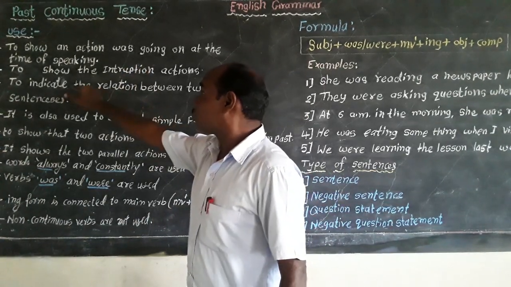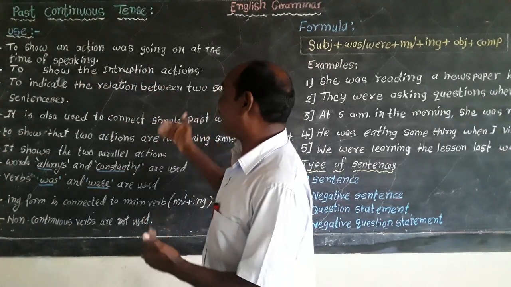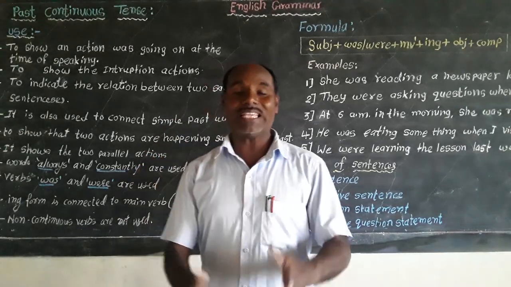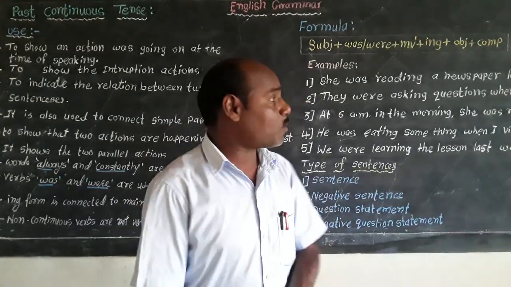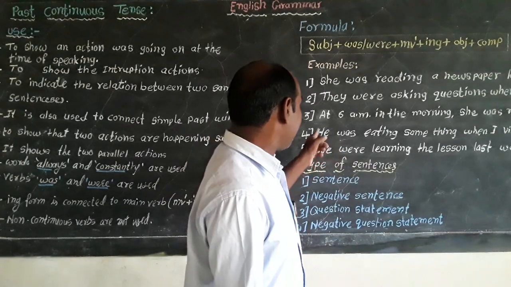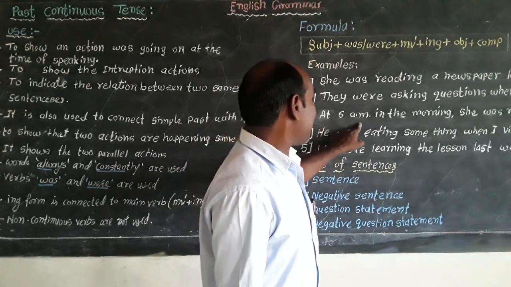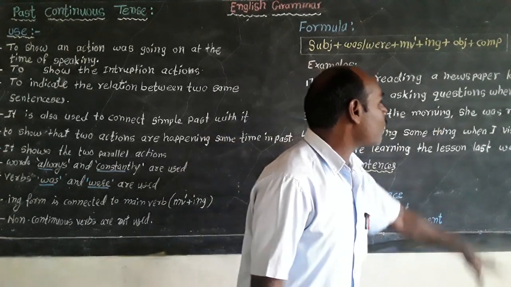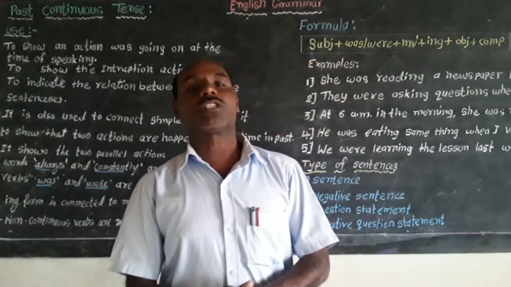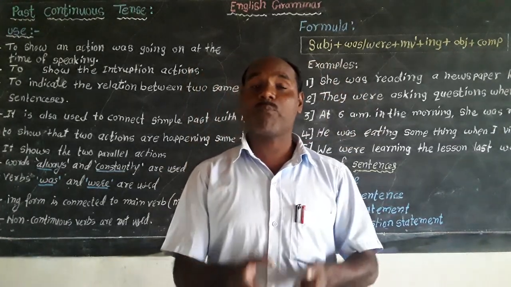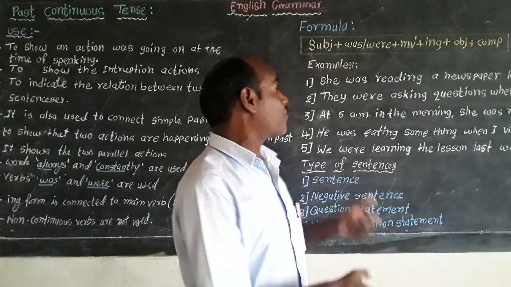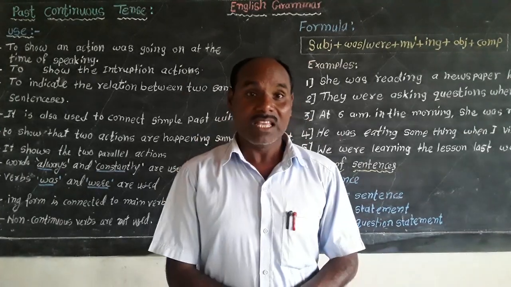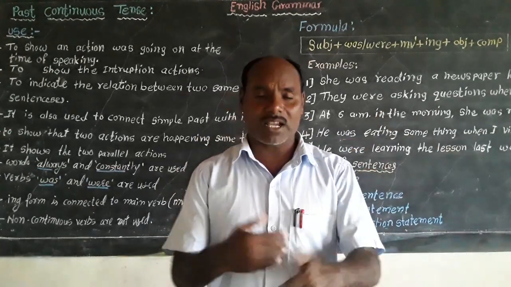Then next, to show the interruption of actions. The example of an interruption action is: at 6 a.m. in the morning, she was reading a newspaper. This is one type of example of interruption of an action, meaning the action is not completed.